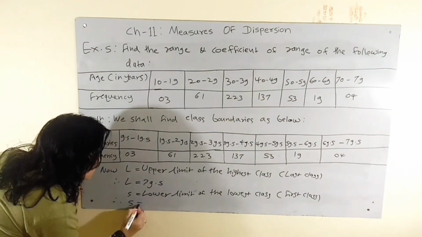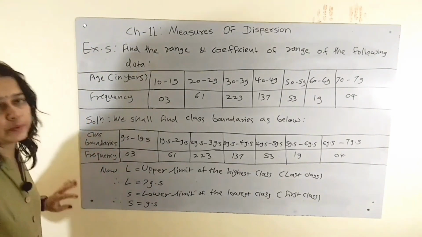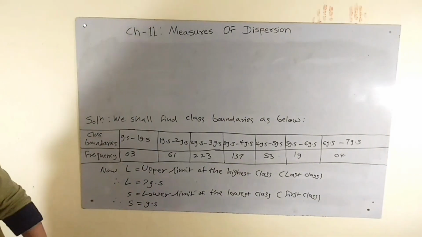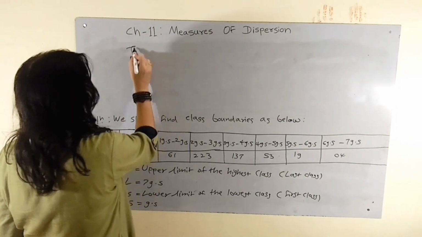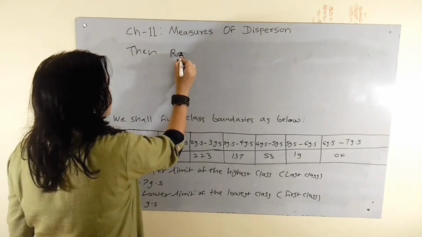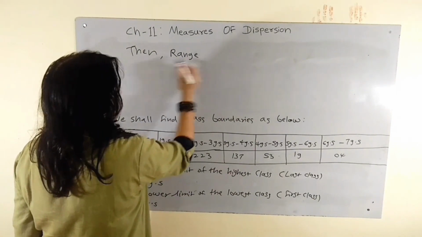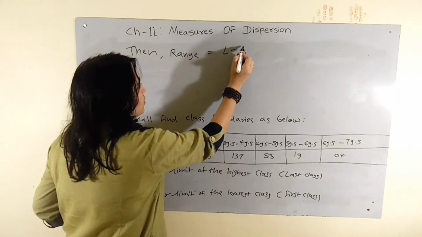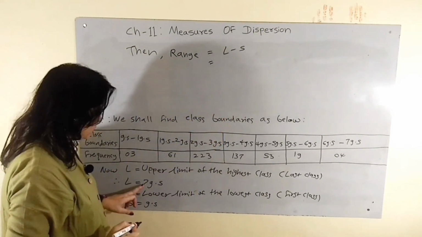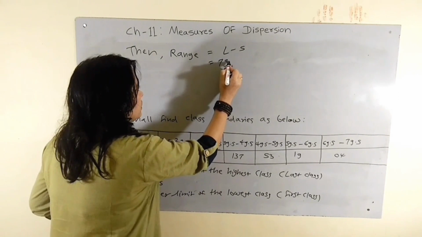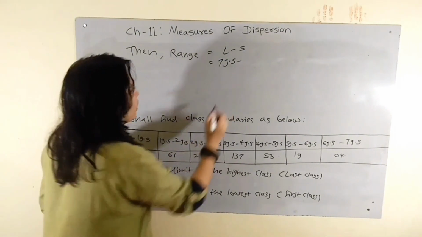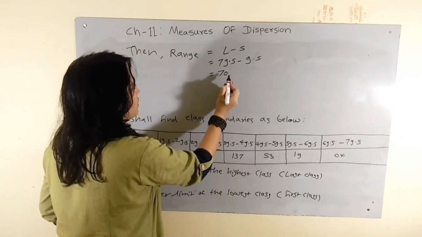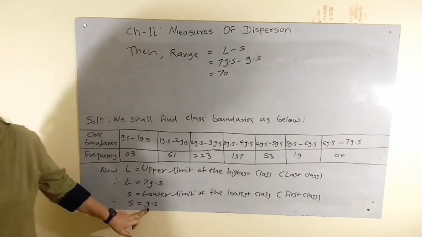Therefore S is equal to 9.5. Next we have to find range. Then range is equal to L minus S, which is equal to 79.5 minus 9.5, which is equal to 70. Therefore range is equal to 70.